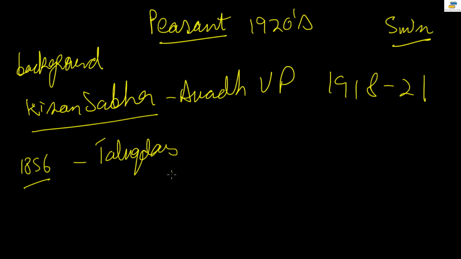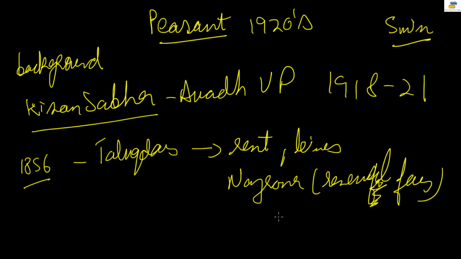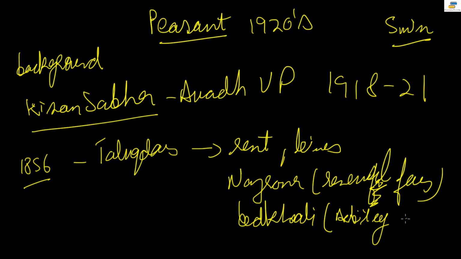Now they were strengthened. How? They could collect the exorbitant rent. They could collect the levies. They could collect the Nazrana. What do you mean by Nazrana? Nazrana is a renewal fee. This has been asked in the paper once or twice. And Bedakli was there. Bedakli is a word of common usage in legal terminology. It means ejectment, but here it meant arbitrary ejectment. So these are the powers they had.